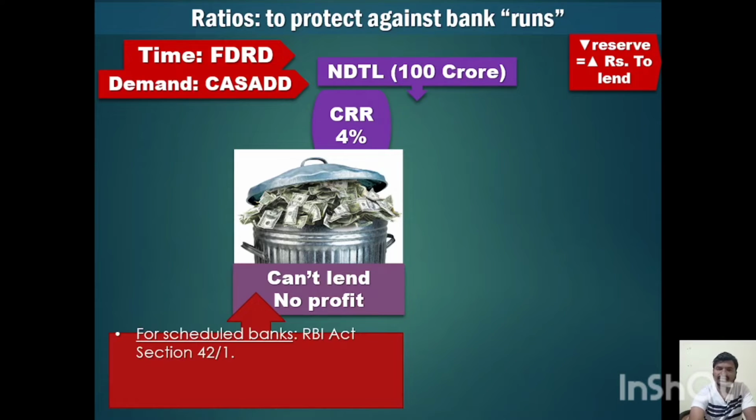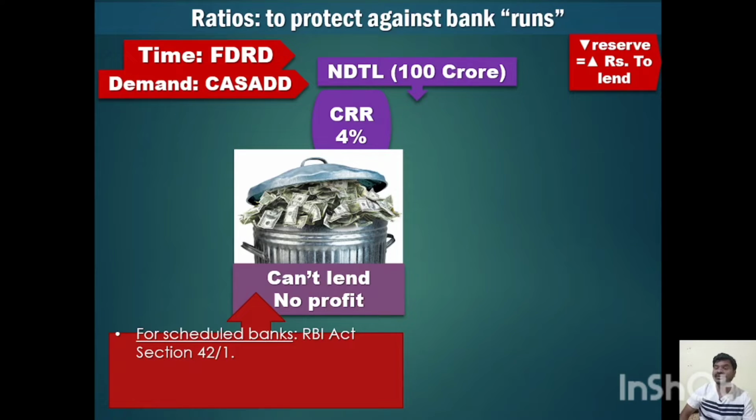So when a bank maintains 4% of the net NDTL as cash, it won't earn any profit, any interest, any dividend. So the bank will be at a loss. RBI wants to control inflation, that's why it tells the banks to maintain this 4% CRR with the RBI. But why does the bank have to maintain it?